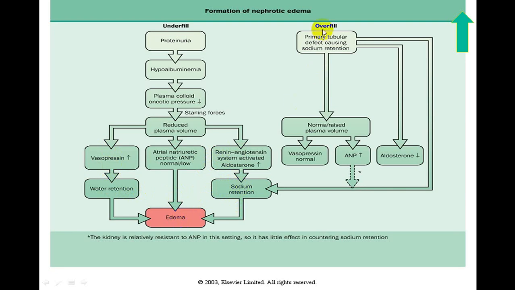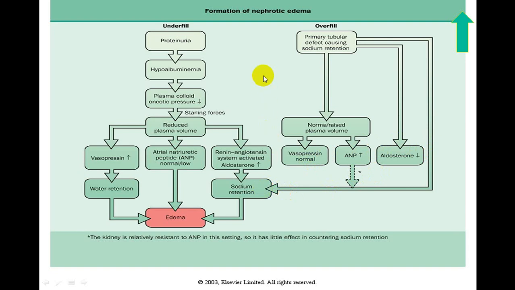In overfill pathophysiology, there is a primary tubular damage causing sodium retention, which will produce vasopressin, which will be elevated, normally raised plasma volume, ANP level will be elevated, aldosterone level will be decreased, and because of which these different hormones will become normal, and there will be pure sodium retention only.